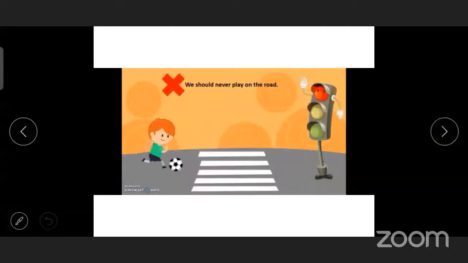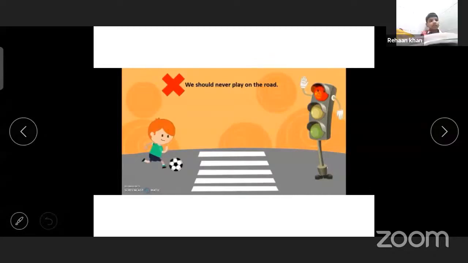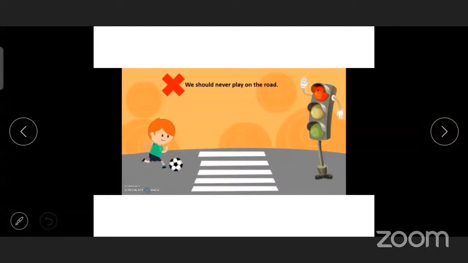We should never play on the road. Okay, after school you should never play on the road. Okay, you don't do this. Don't play on the road. If you're playing on the road and you're not aware of vehicles coming, there are more chances of accident. You should always remember, we should never play on the road.